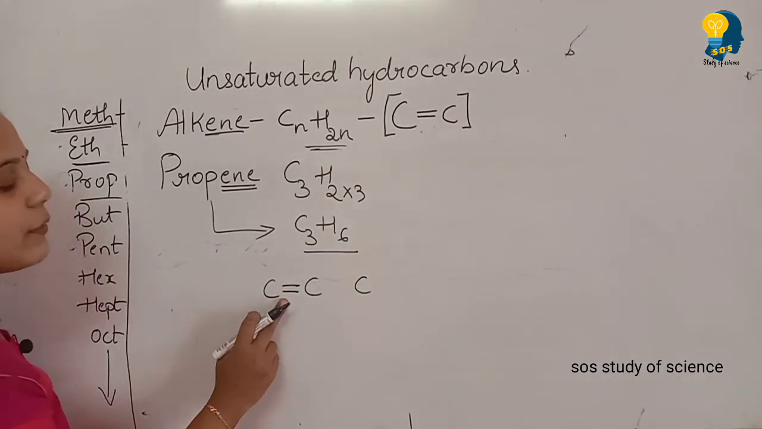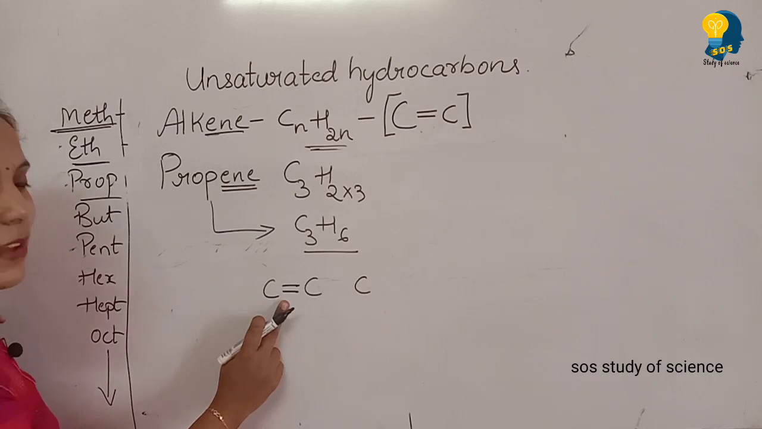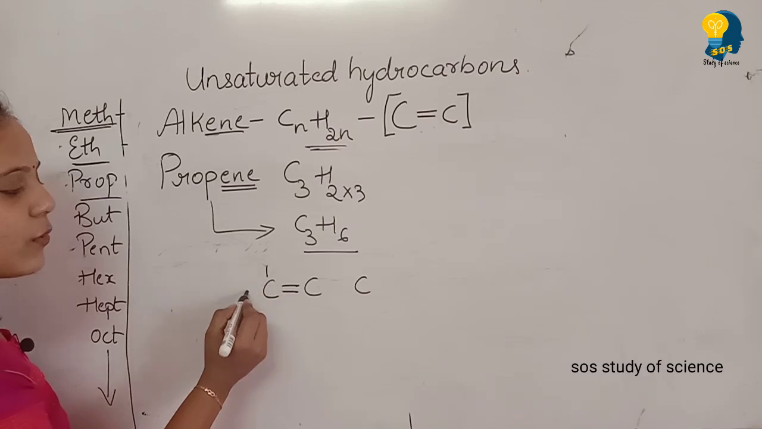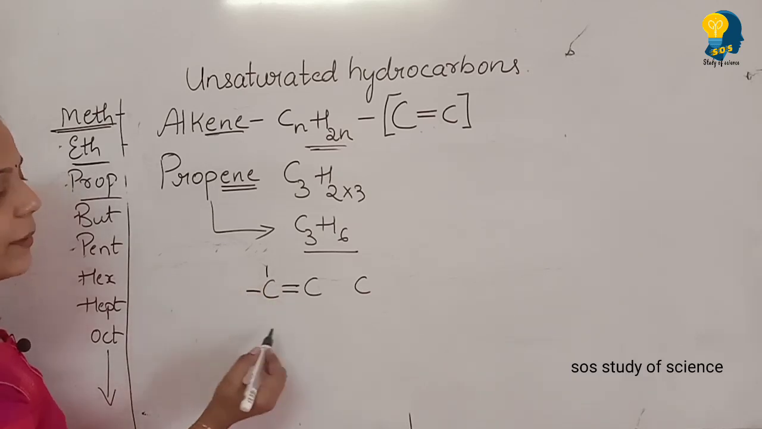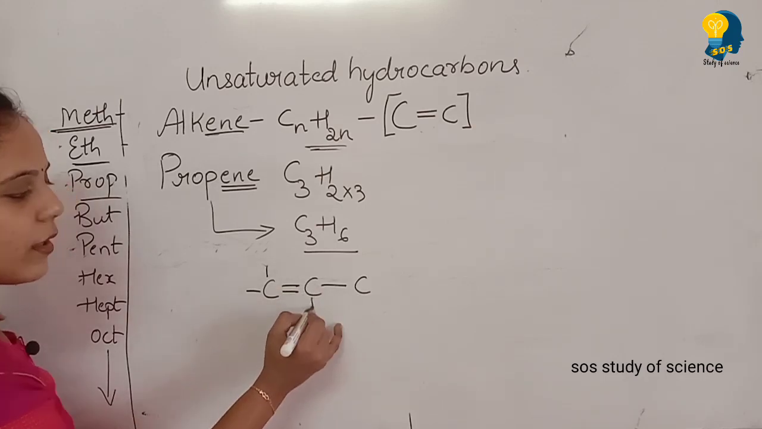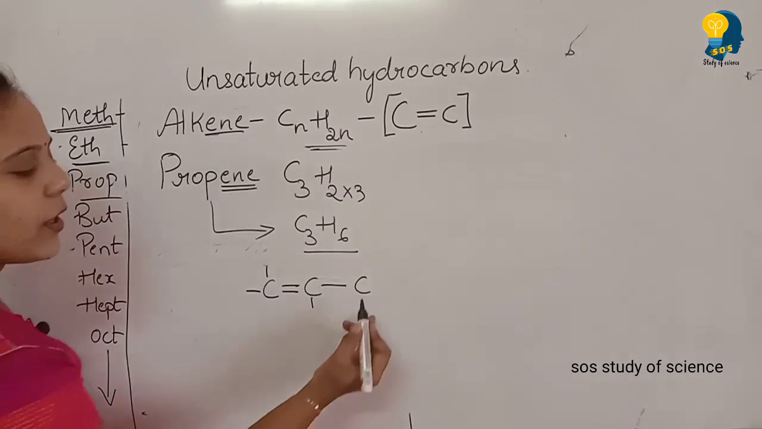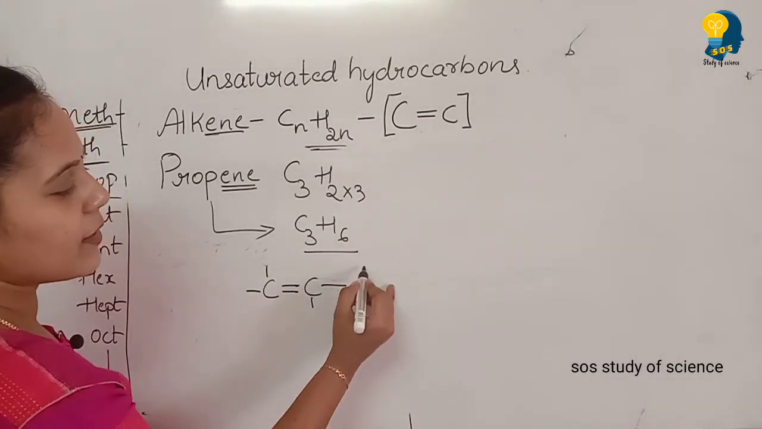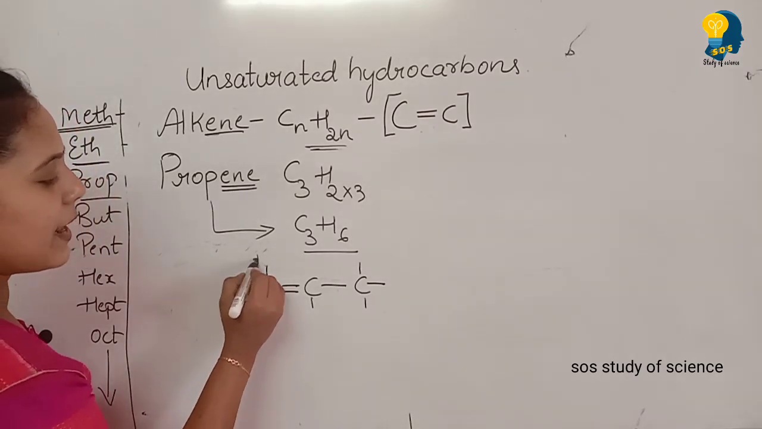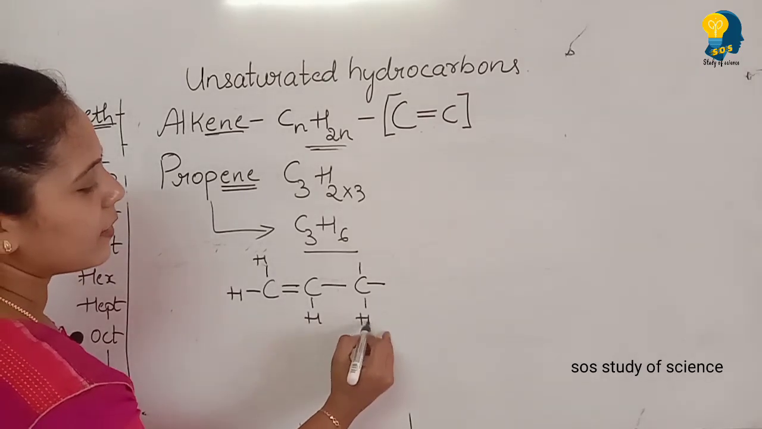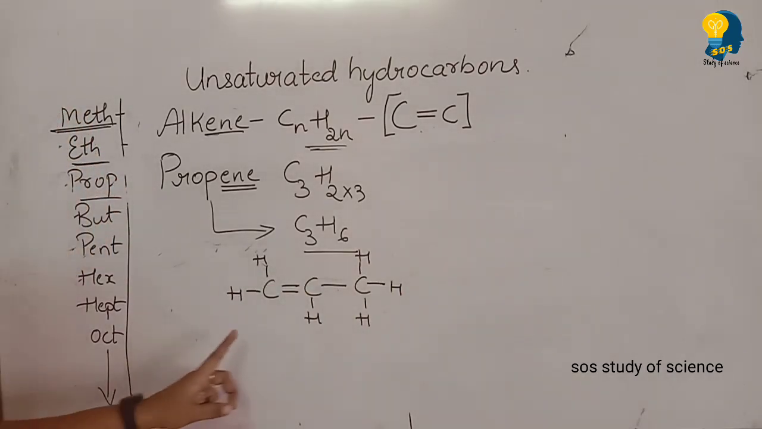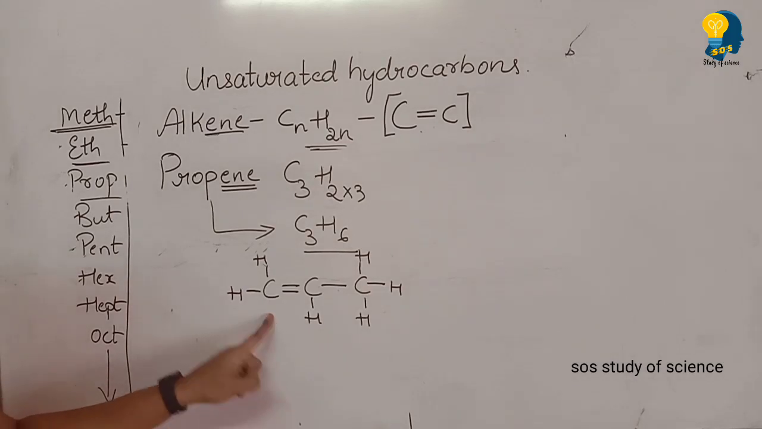As I told you, one carbon should have 4 bonds surrounded by it. This carbon already has 2 bonds left over with the 2, so here 1, 2, 3, 4 it's completed. And for this carbon, already 1 and 2 are over, 3 and 4. Either you can write above or below. And for this carbon, already 1 bond is completed, 2, 3 and 4. Now let me write the hydrogens for this. So C3H6 is completed. This is how you write the structural formula for propene.